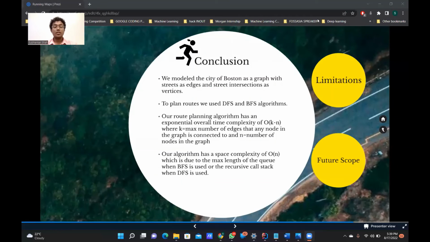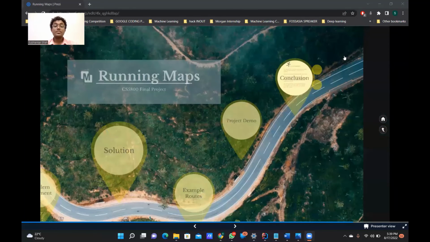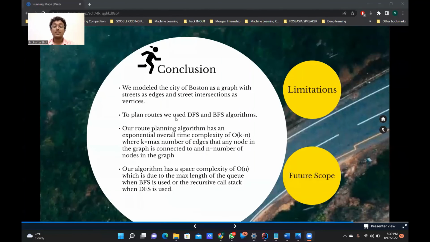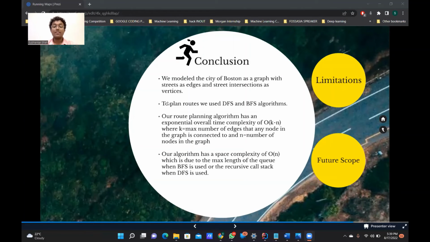Thank you very much. To conclude, we are able to successfully translate the map of Boston City and convert it to a graph so that we can plan routes from the given starting point with the help of BFS and DFS algorithms. Currently, the runtime complexity of the algorithm is k times n, where k is the max number of edges that any node in the graph is connected to, and n is the number of nodes.